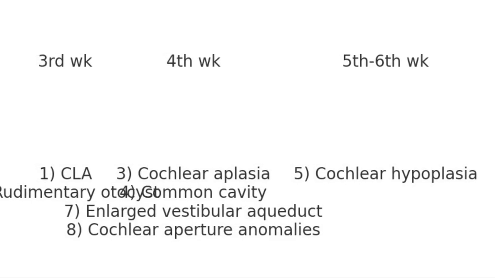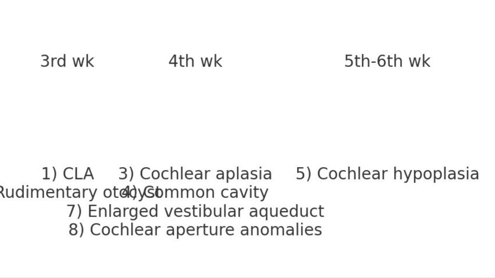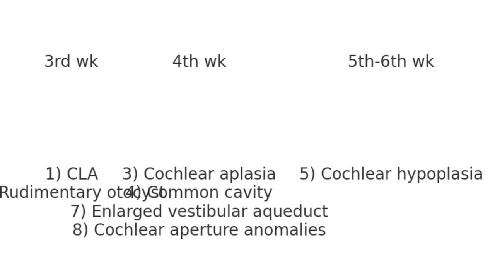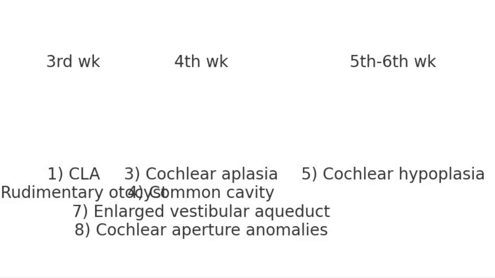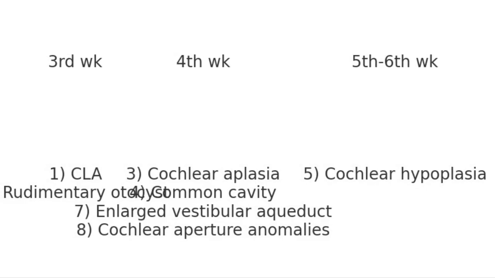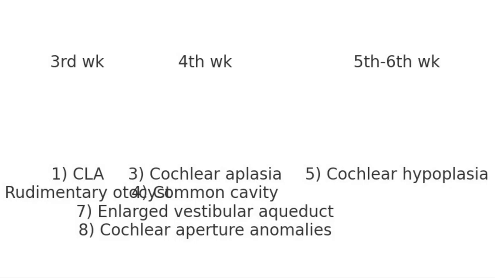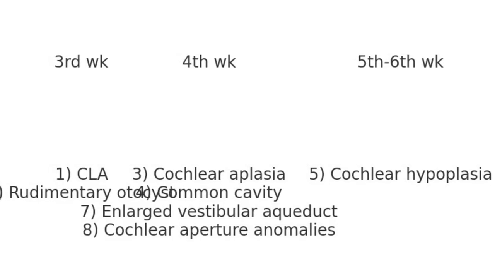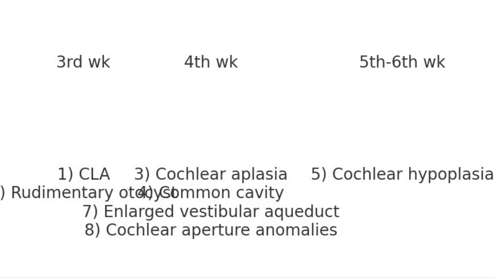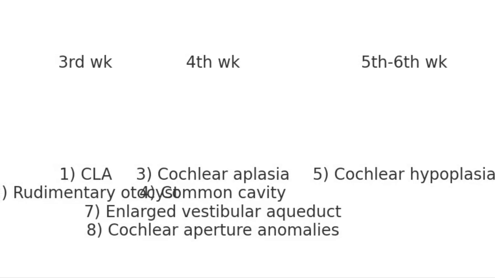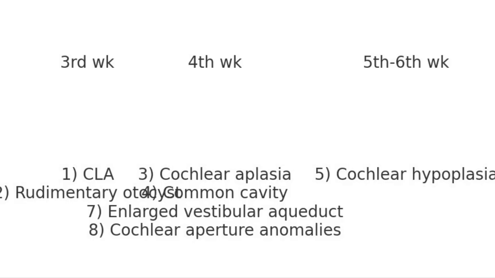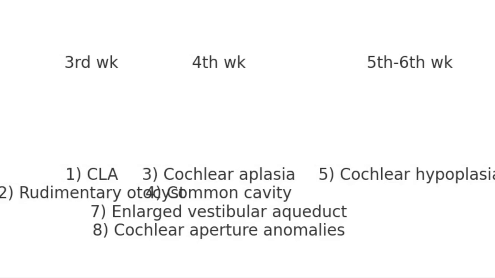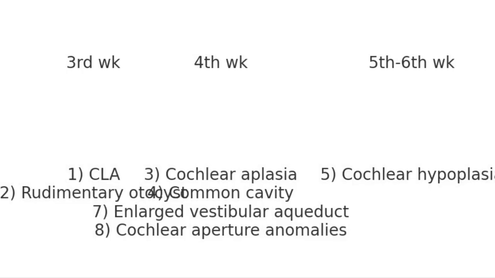At the fourth week, this otic placode invaginates and forms the otic pit, and this otic pit ultimately falls off and forms the developmental otocyst. At the fourth week, arrest or developmental failure can lead to cochlear aplasia, common cavity, enlarged vestibular aqueduct or cochlear aperture anomalies. So at the fourth week, these four things can develop.